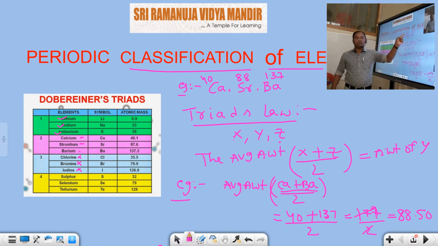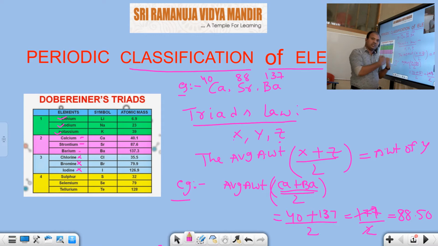The atomic weight of the middle element is 88. 88 and 88.5, is it approximately equal or not? It is equal to the middle element. That's why this satisfies the Dobereiner triads law. So that's why these three elements have similar physical properties and similar chemical properties. I hope you understand these two definitions.